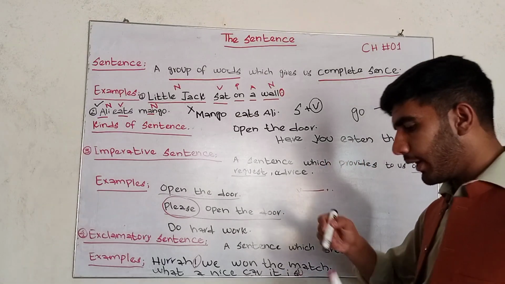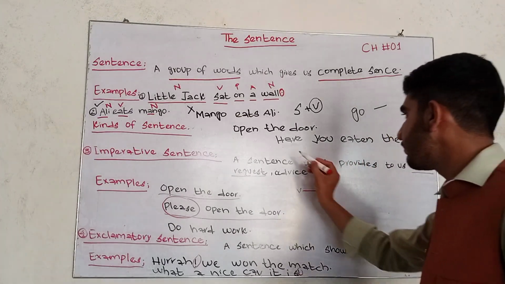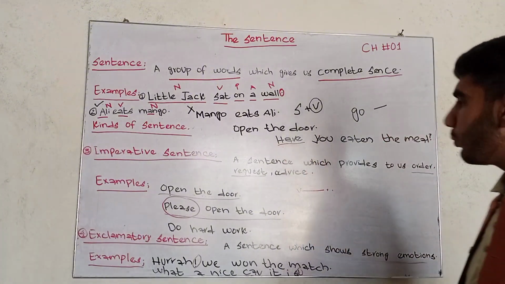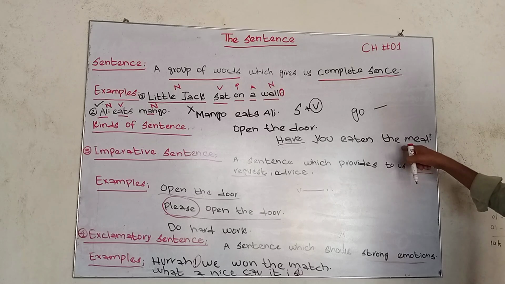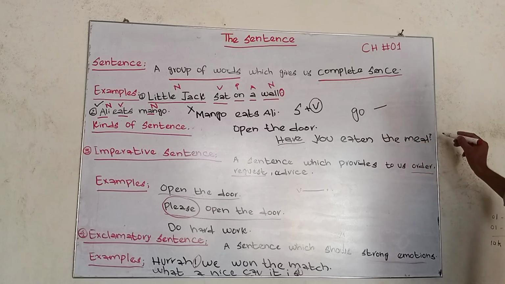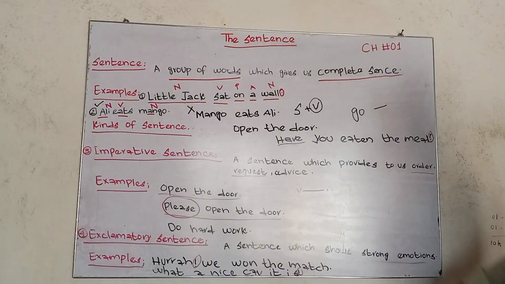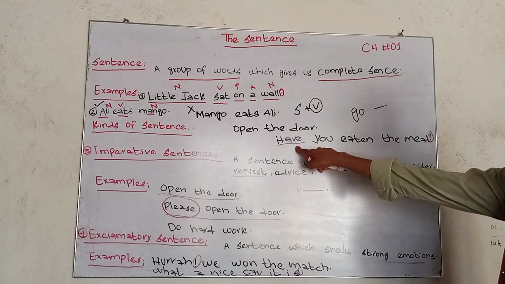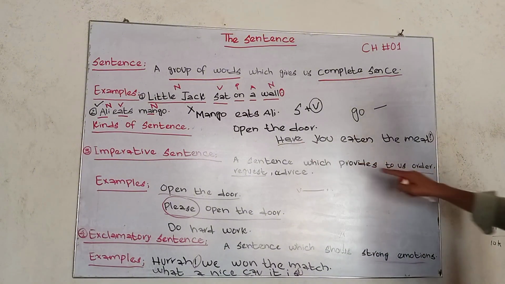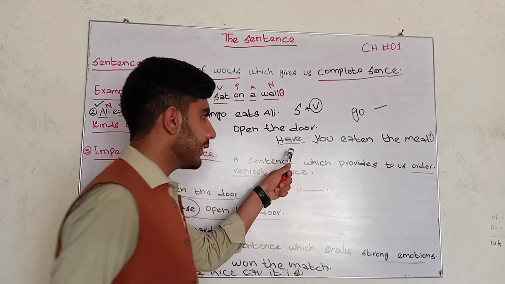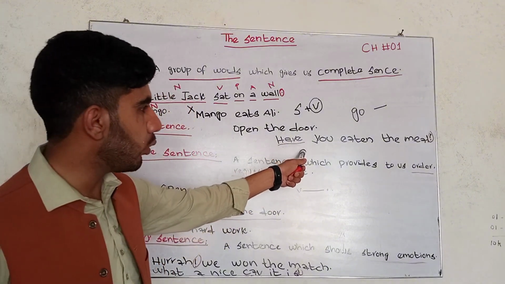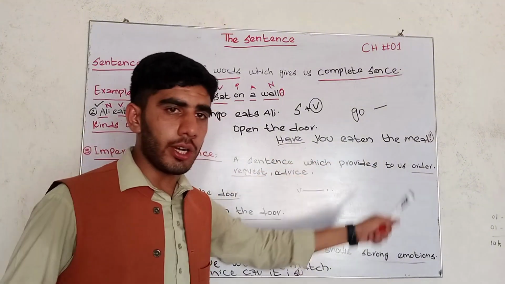Here "have" is a helping verb, and another symbol is that interrogative sentences finish on a question mark. At the beginning I started the sentence from the helping verb, and at last I used the question mark. So it's called an interrogative sentence, and I am asking you a question.